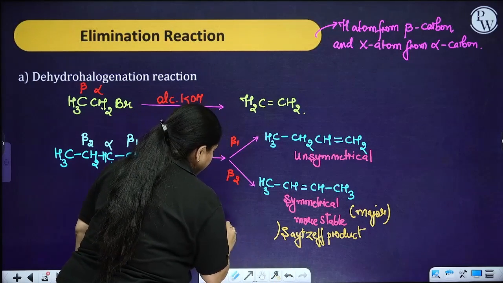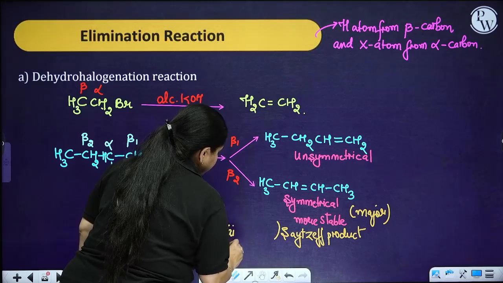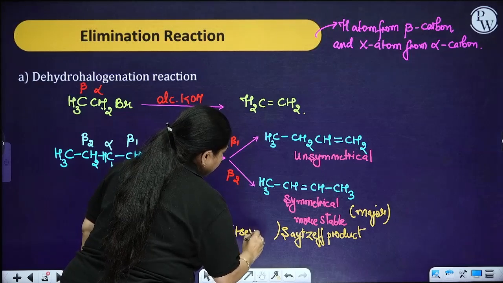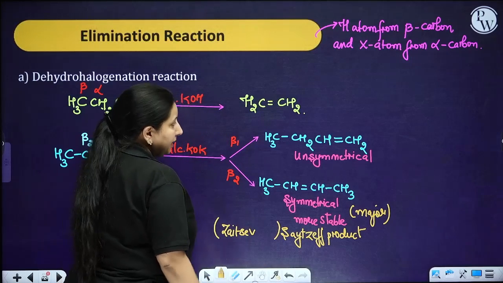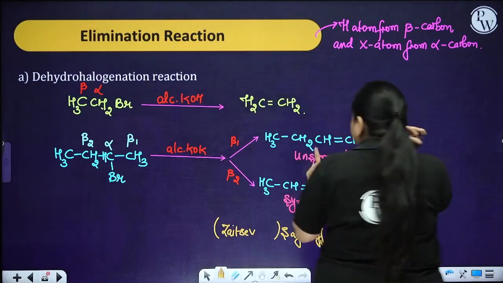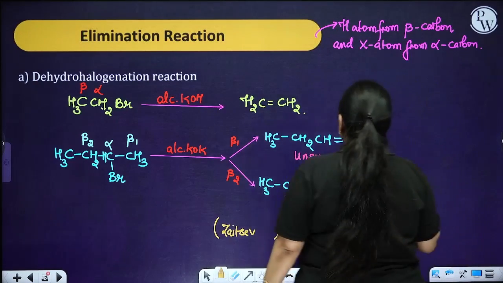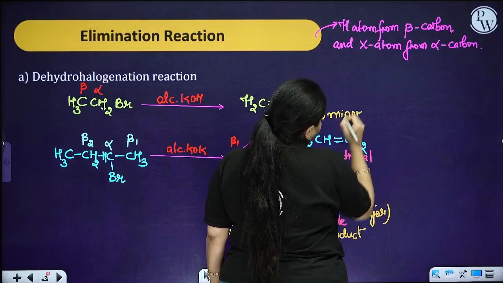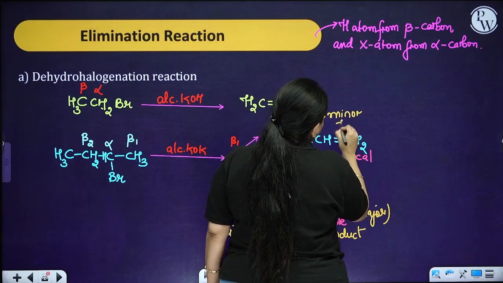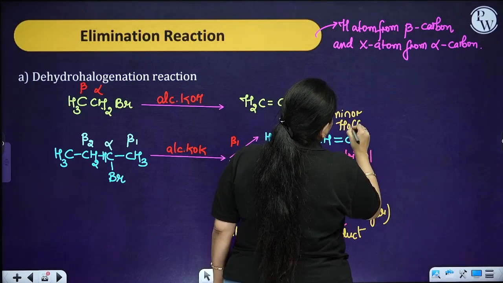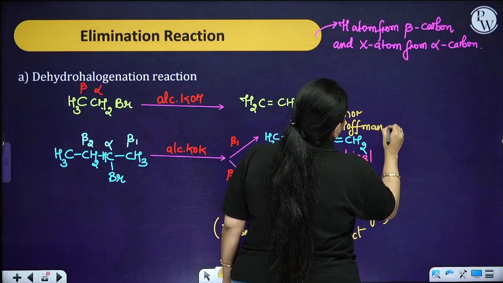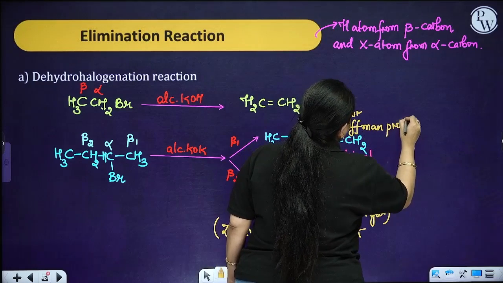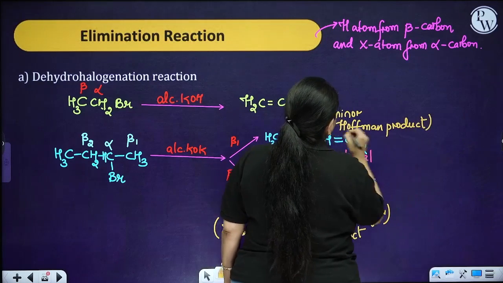In our NCERT, it is written as Zaitsev. And the product which is unsymmetrical, or which is going to be present in a minor amount, that is called the Hofmann product. Got this particular point?